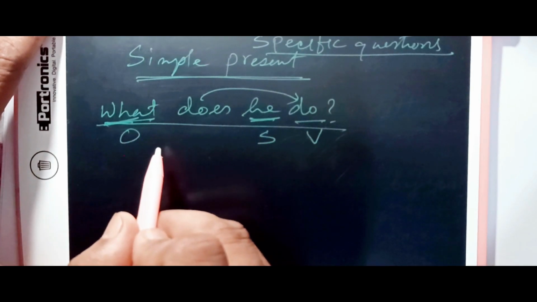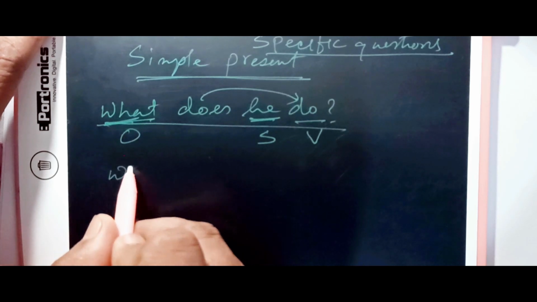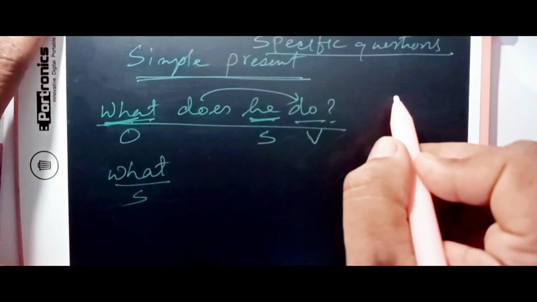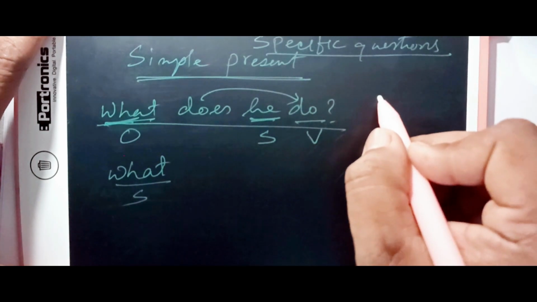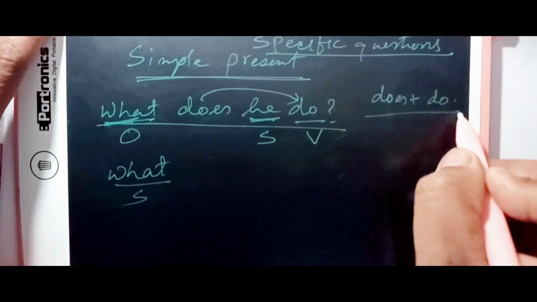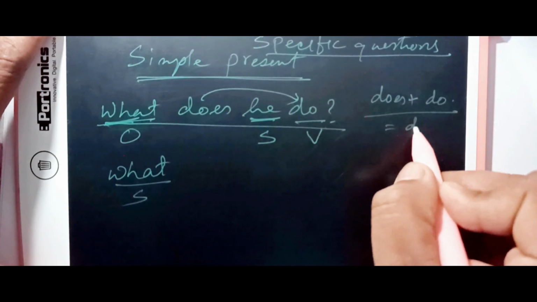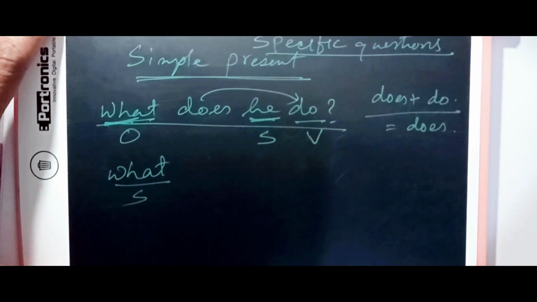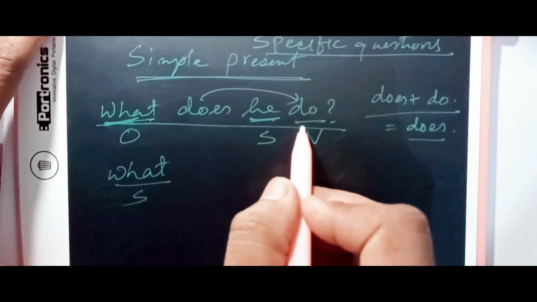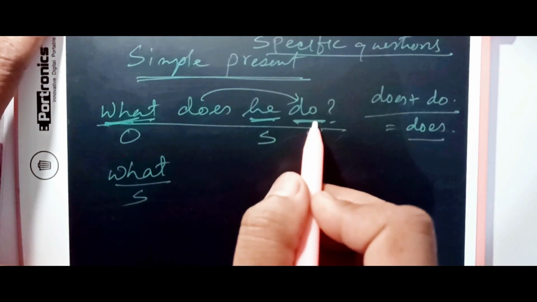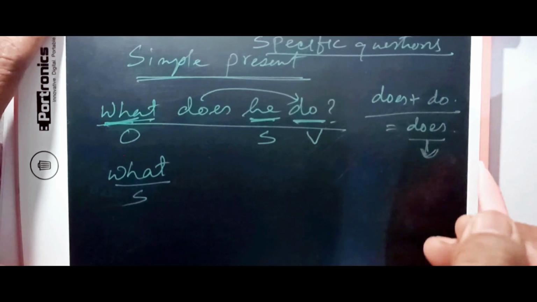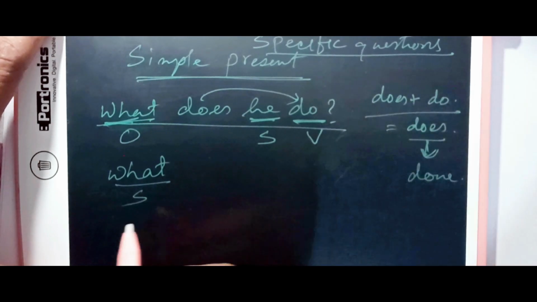Now, as our rule says, the object becomes the subject, it remains here as subject. And then, as we have seen in the earlier part, does plus do, the result is does. Okay, this is what we get. But then after all, this is not going to be like this, because the past participle form will come out from this, making it done.